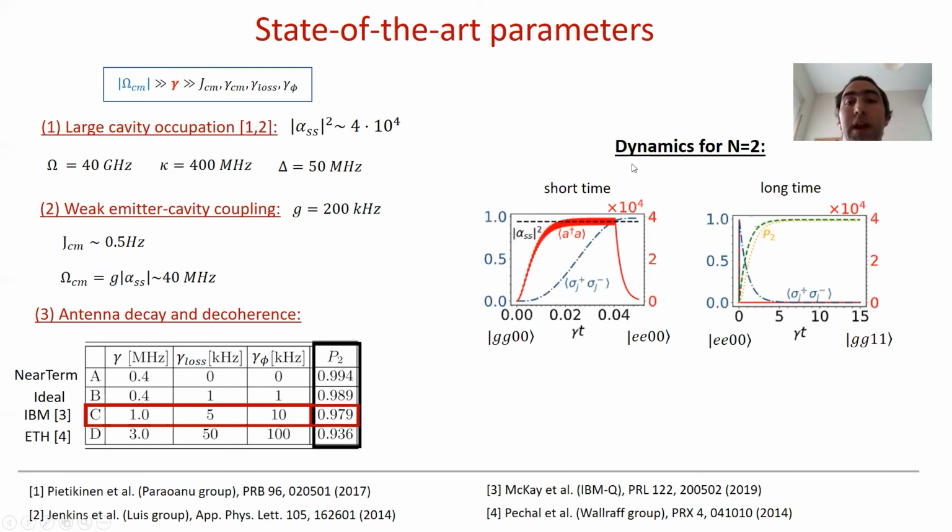And here I show a typical dynamics for a synchronized emission of 2 photons. For instance, we first drive strongly the cavity, build this coherent state, and this will induce a synchronized pi pulse over the emitters and put them both in the excited state. And then after the excited state, we turn off the cavity and the emitters decay exponentially, independently on each channel, and the probability of emitting 2 photons, 1 per channel, goes to 1, and specifically 98% for these parameters, and the other is also similar.